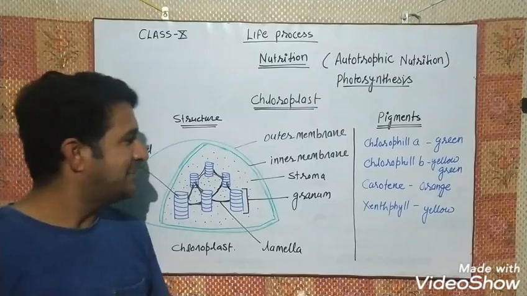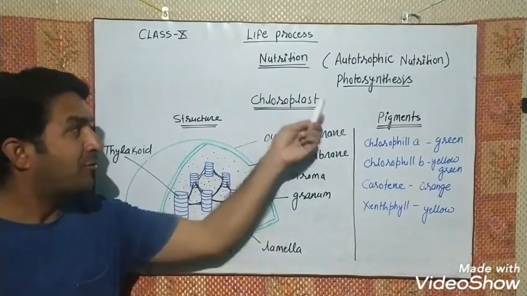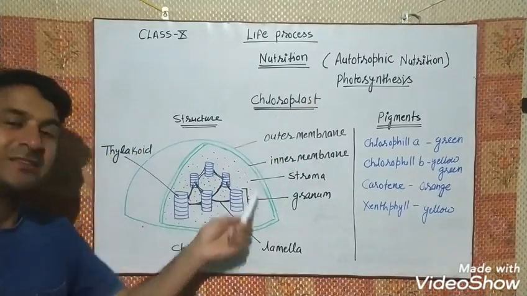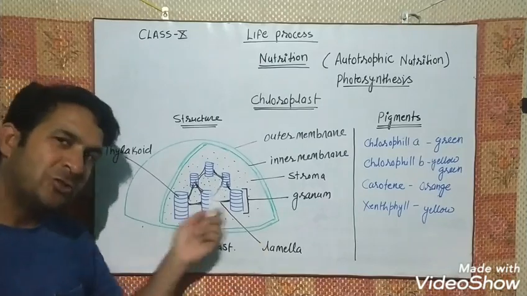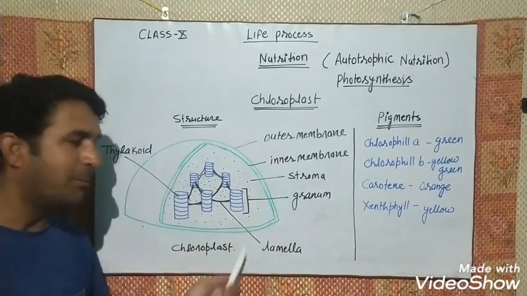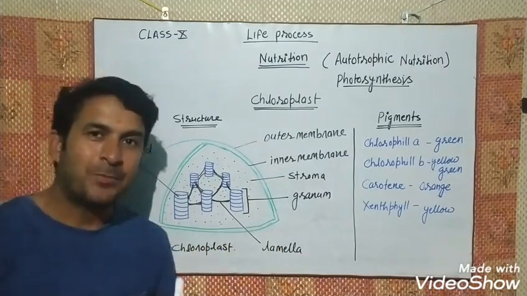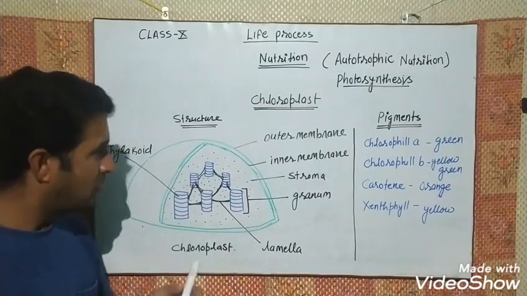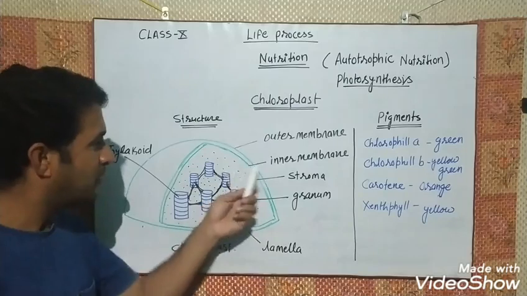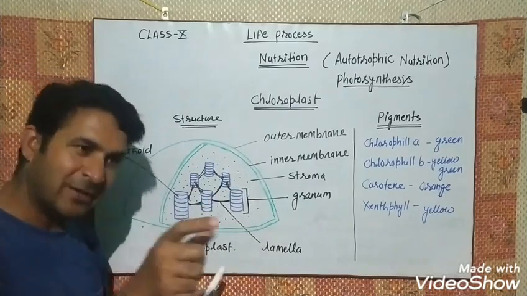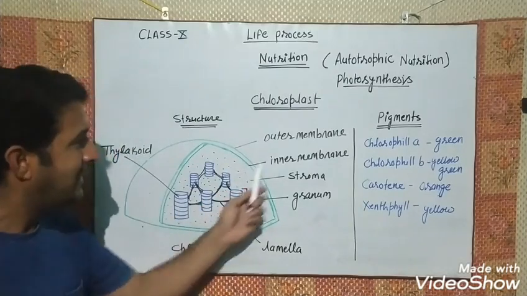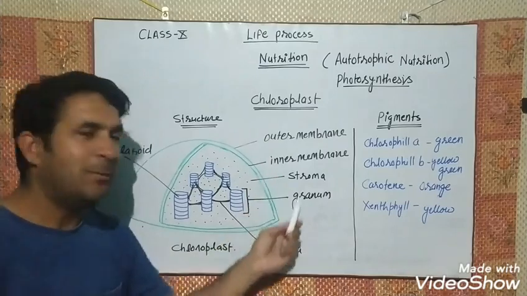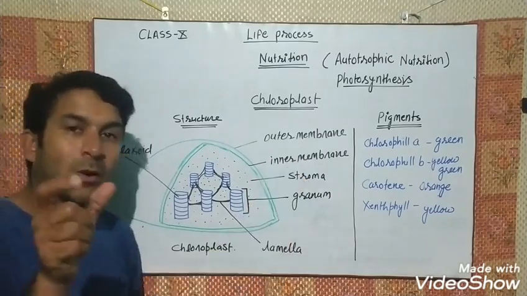So here we have seen the chloroplast structure. This structure is very important. Just draw it and label all the parts. In your board exam, this structure comes, okay. They can print the structure in the question paper and ask you to label the parts: this is number 1, what is this part?